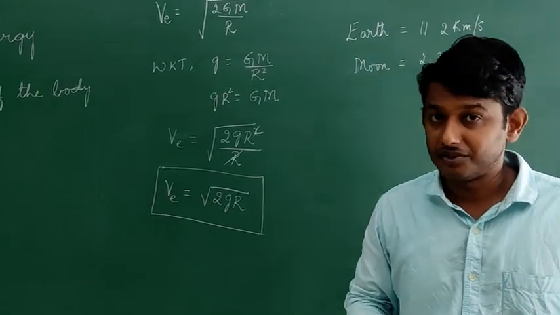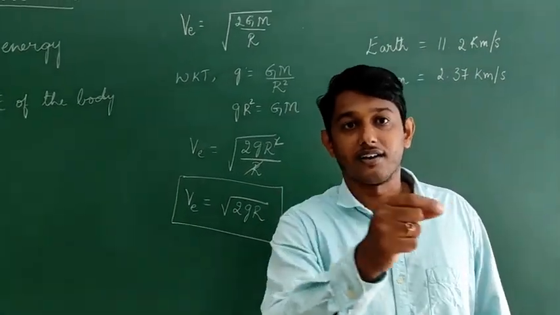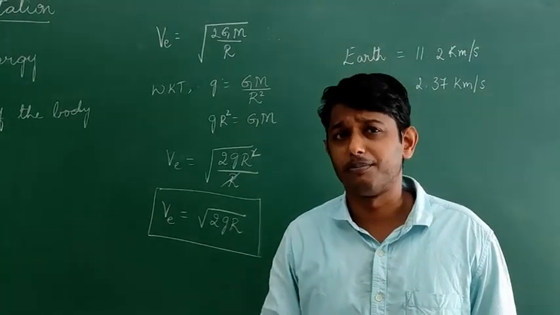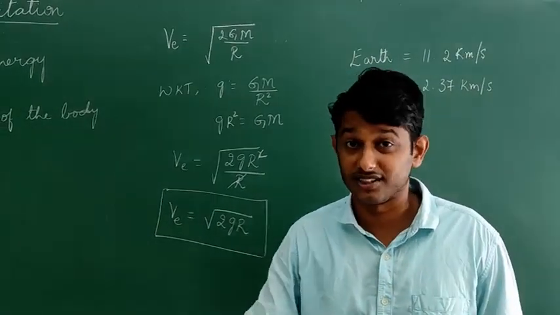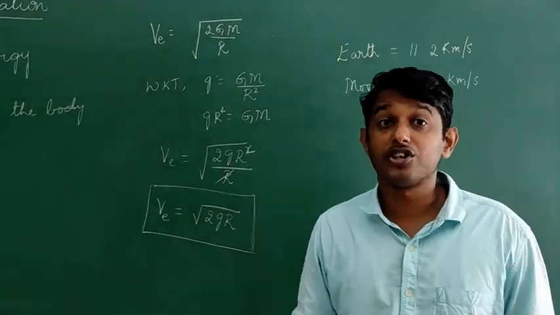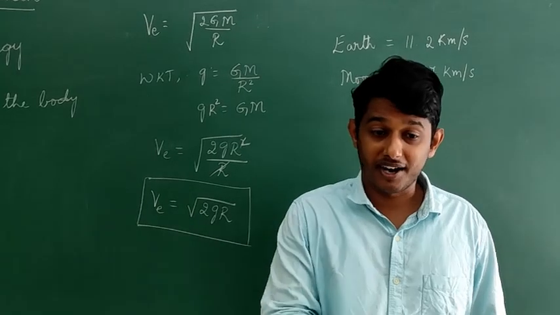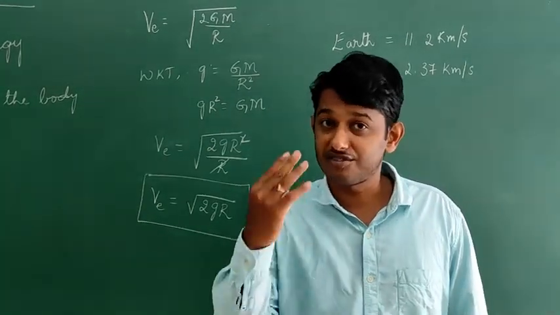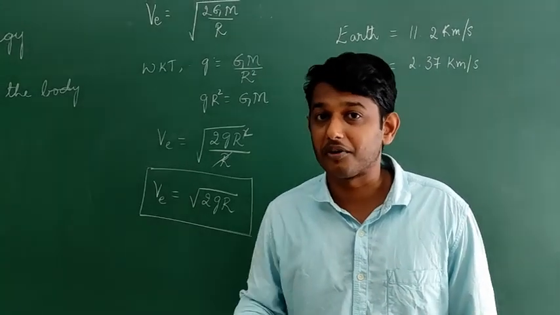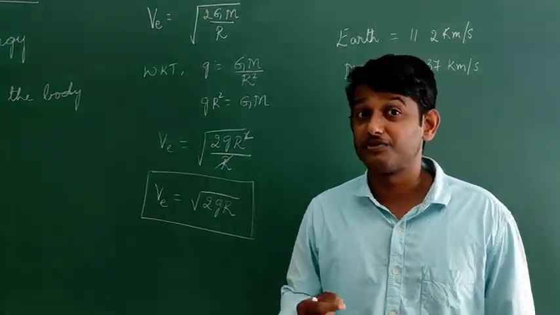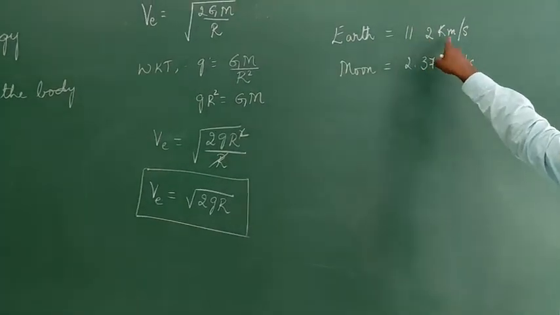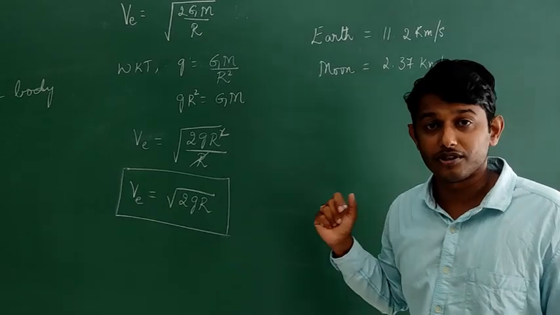So an object should be thrown at this speed, 11.2 kilometer per second, to go out of the gravitational pull of the earth. The distance between our Mandya and Mysore is around 40 kilometers, around 40-42 kilometers. So 11 fours are 44. You would need to reach Mandya from Mysore in just 4 seconds. If you could reach at that speed, you can go out of the earth. So the escape speed of earth is 11.2 kilometer per second. So remember this.